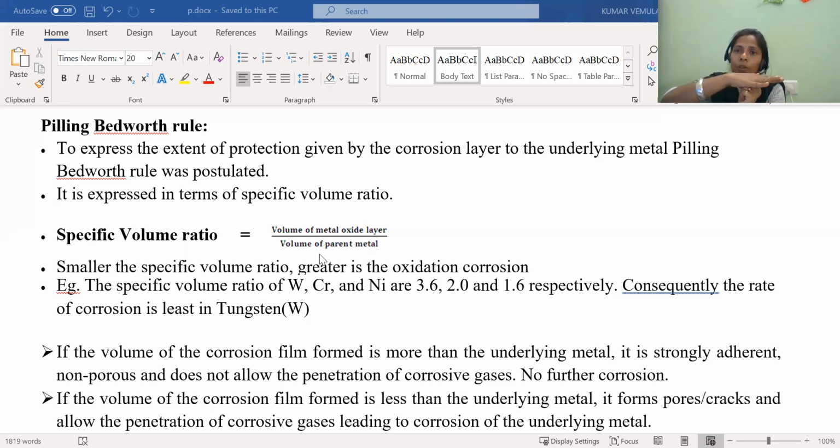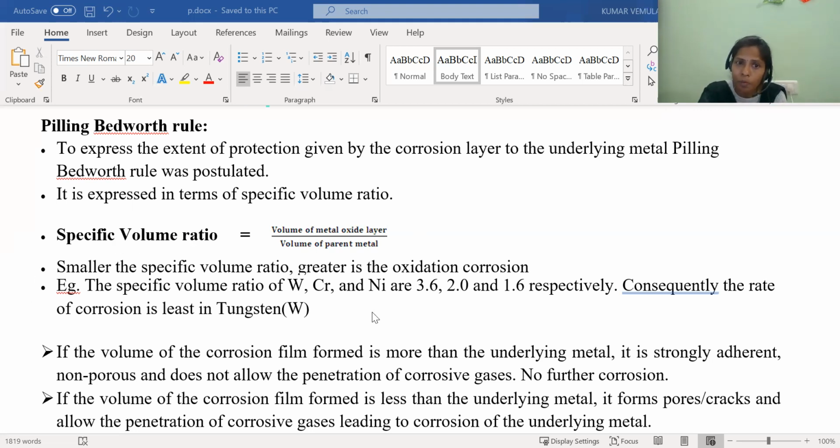So what is happening here? If the metal oxide layer volume is more, the metal is protective. If the metal oxide layer volume is less than the metal, the metal will be non-protective. That we define by using the Pilling-Bedworth rule, using the specific volume ratio. So what is the specific volume ratio? It is the ratio of the metal oxide layer volume and the metal volume. When the parent metal volume is more, the specific volume ratio will be less.